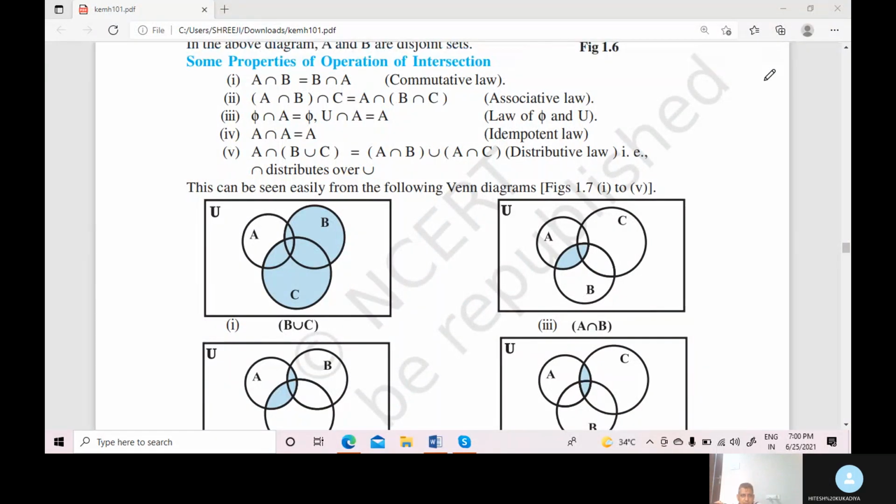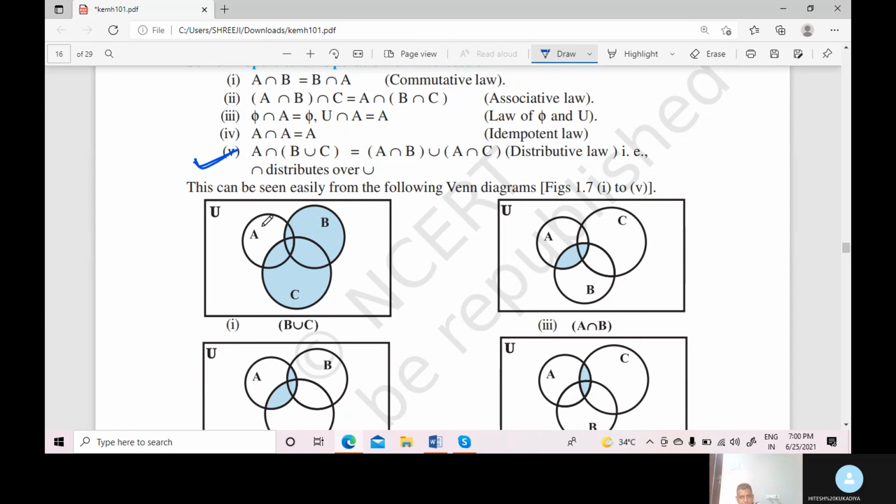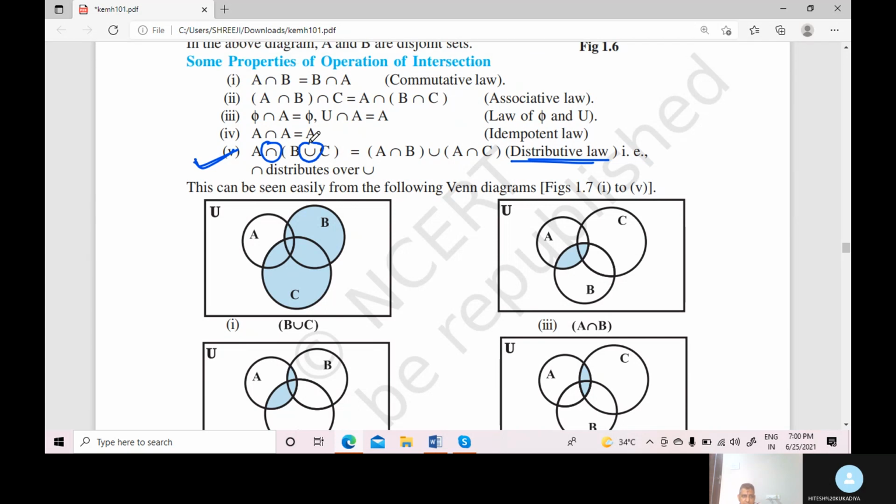In the last lecture, we completed the intersection topic, and now we discuss the combination of intersection and union laws. Look here, fifth number. It is called the distributive law. First, we write intersection, and in a bracket, we write union. So it is called the intersection over union distributive law. Intersection distributes over union. Is that clear?